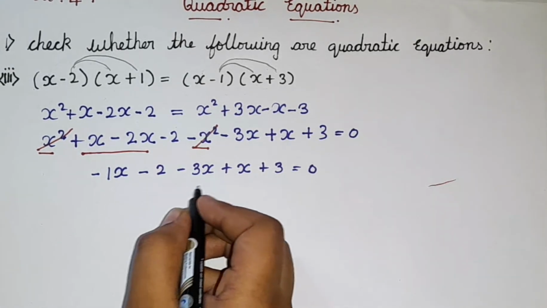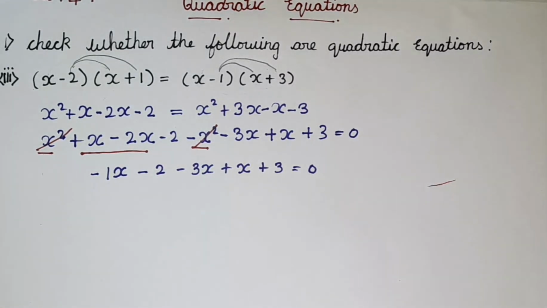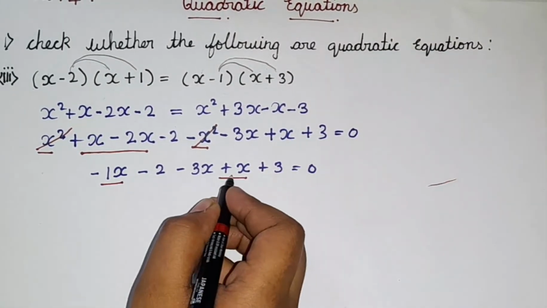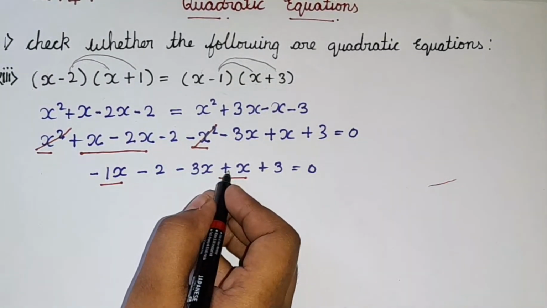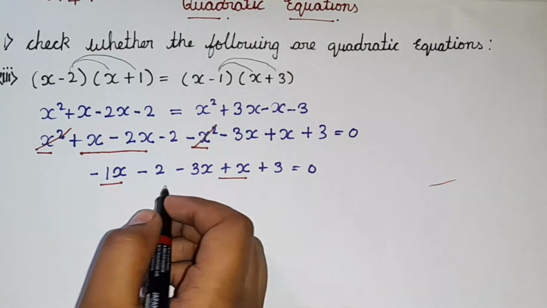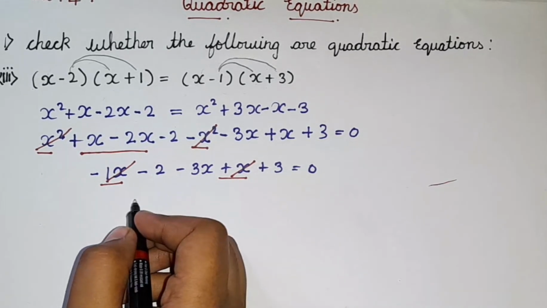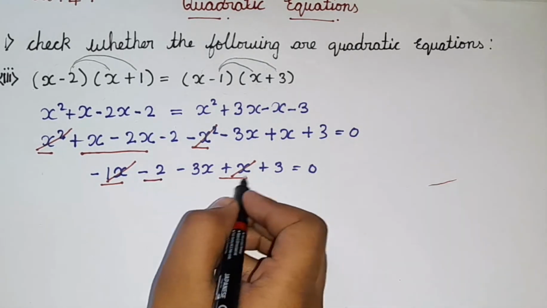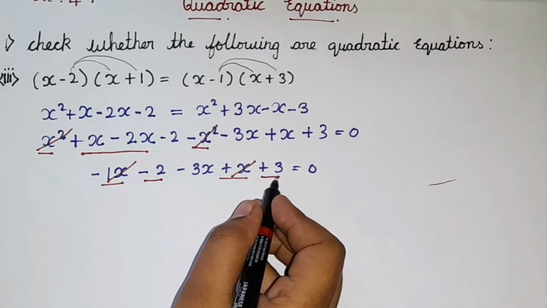Okay. So, here when you just look at these values, here we can just cancel something. So, we can just cancel this one and this one. Okay. Why? Because here it is plus sign, here it is minus sign. So, we can just subtract these terms. So, if we just subtract them, of course, we get the answer that is 0. So, we can just cancel these terms. Okay. So, now we are going to be subtracting the constant terms. So, these are the constant terms, am I right? Minus 2 is a constant term, plus 3 is also a constant term.